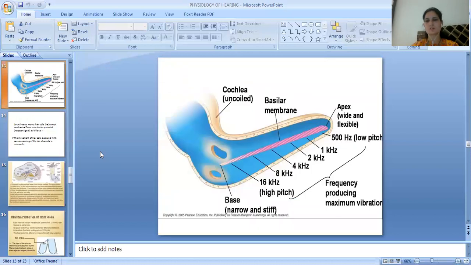So these are the images we can see. On the left side, you can see the base, which is narrow and stiff, towards the apex, which is wide and flexible. There are different frequencies. The high pitch can be heard near the base, and the low pitch near the apex. So low frequency sounds are heard best at the apex region.